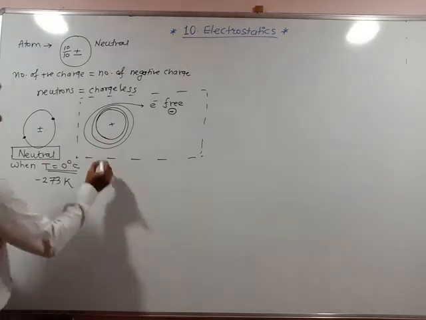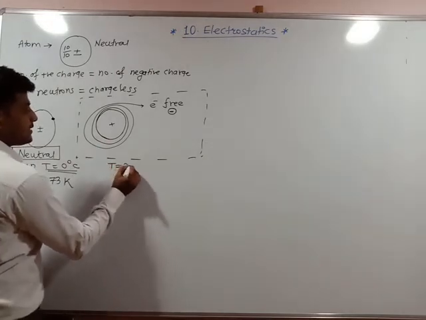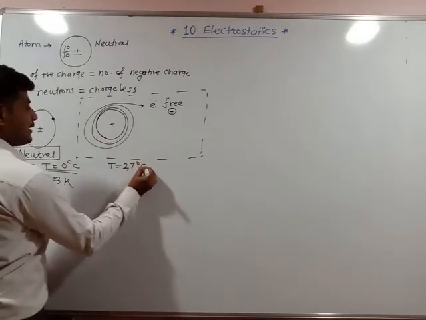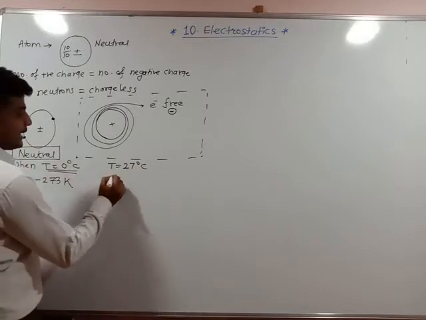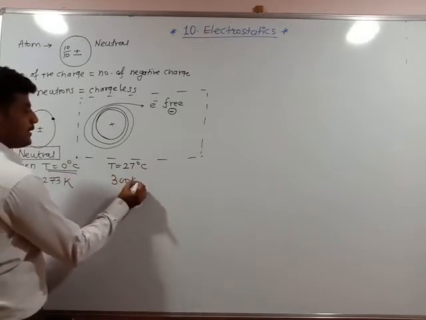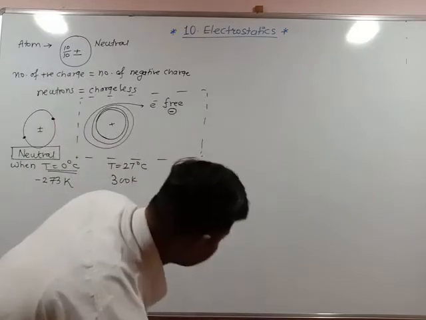Now due to the increase in temperature, I can say the temperature is 27 degrees Celsius. Then in Kelvin I can write here 300 Kelvin. So no need to write the Kelvin concept here.